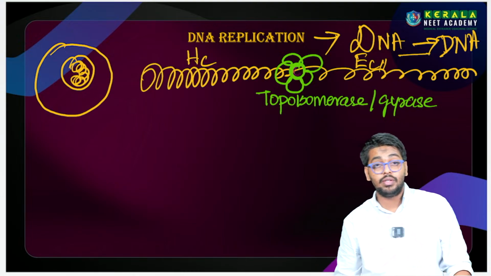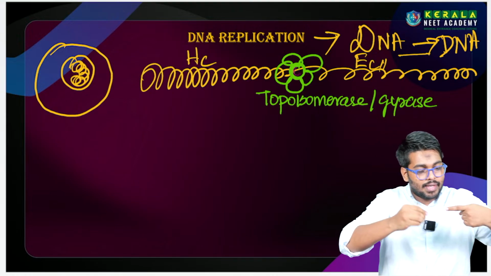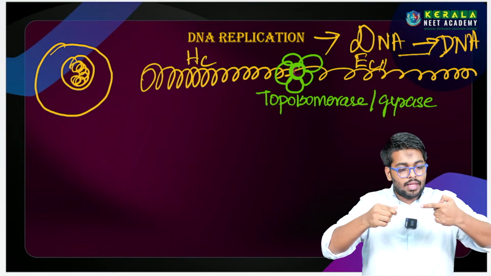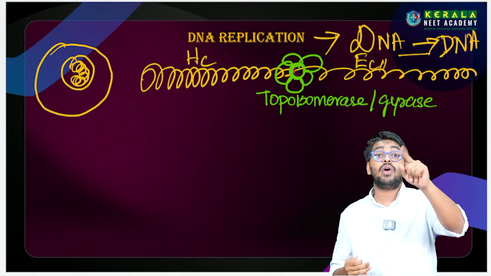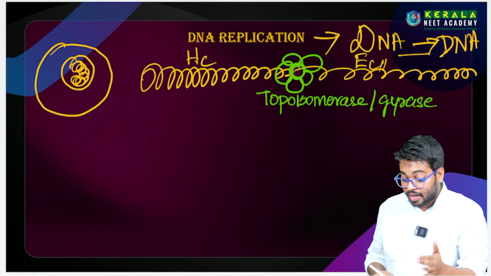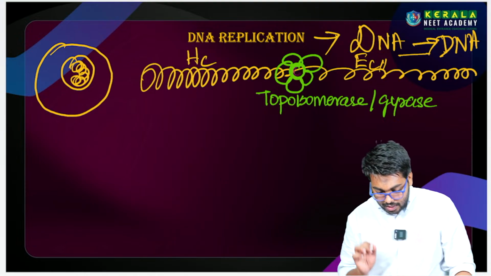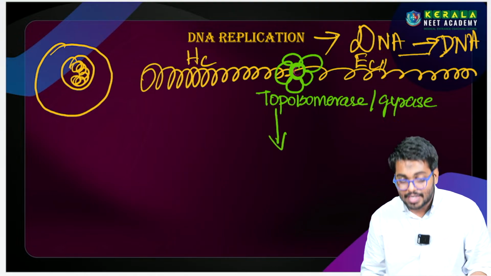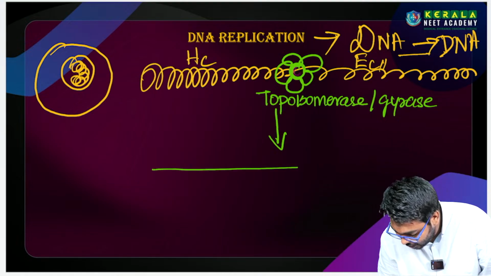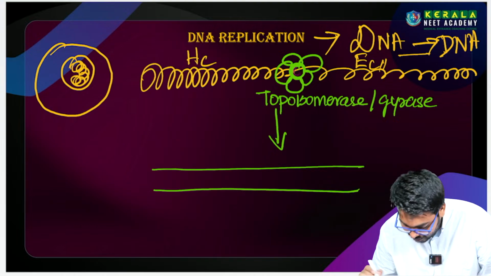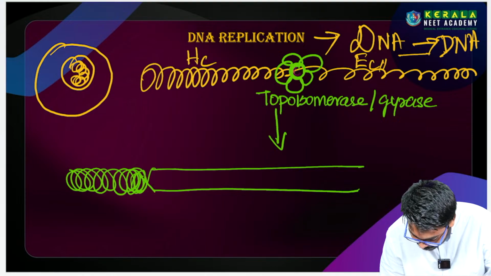Topoisomerase or gyrase என்ன பண்ணும்? It will unwind the chromatin. புரியுதா? The chromatin is tightly packed or loosely packed, whatever, that will be unwound by this enzyme. This enzyme is called the DNA unwinding enzyme, topoisomerase or gyrase. இது unwind பண்ணா you will get என்ன, DNA ladder கிடைக்கும். You will get a DNA ladder. So DNA ladder அப்படின்னா அந்த unwound DNA. புரியுதா? Unwound DNA.